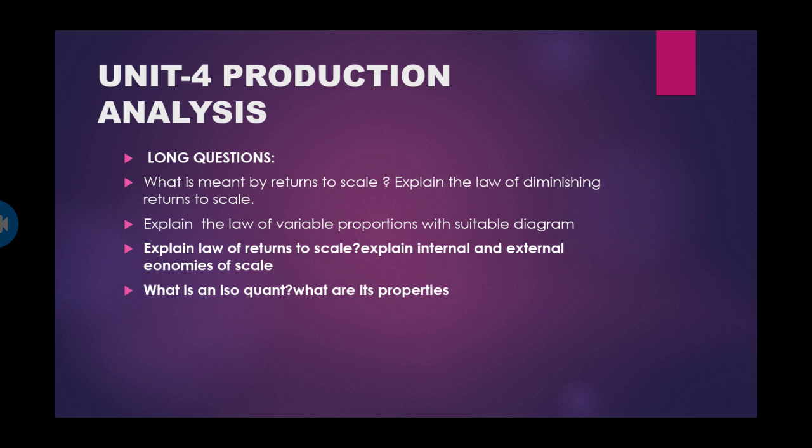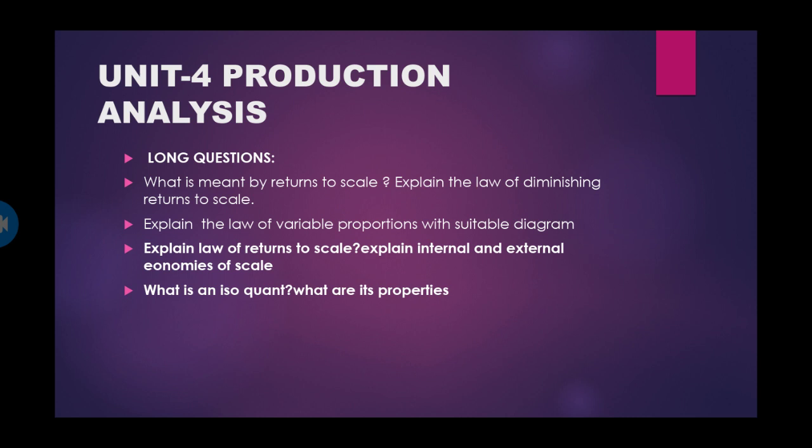Law of variable proportions explains the behavior of the production function in the short run. In the short run, some factors of production or inputs are fixed. Actually we have 4 factors: land, labor, capital and organization. Out of these 4 factors, you change one factor and do the production, which means it comes under the short run. Definition: as the proportion of one factor in a combination of factors is increased, after a point the marginal and the average product of that factor will diminish.